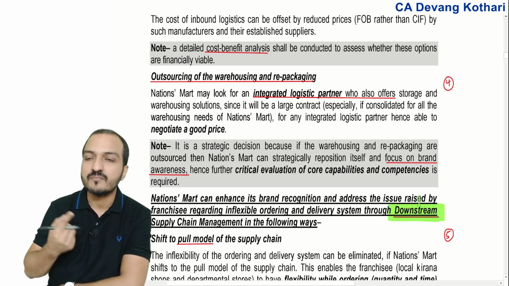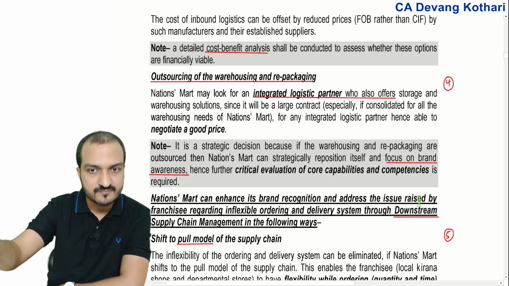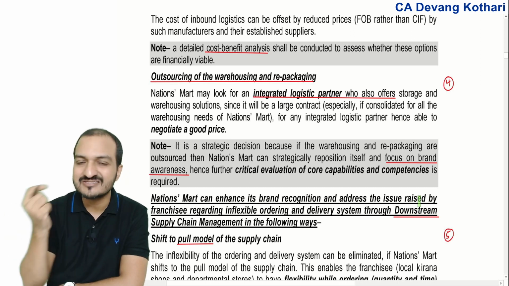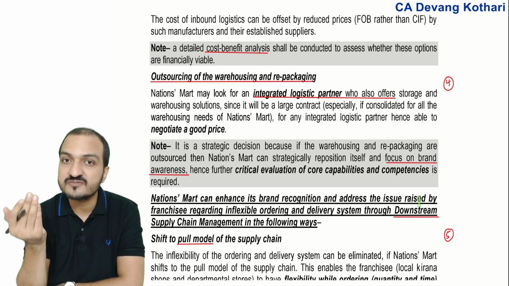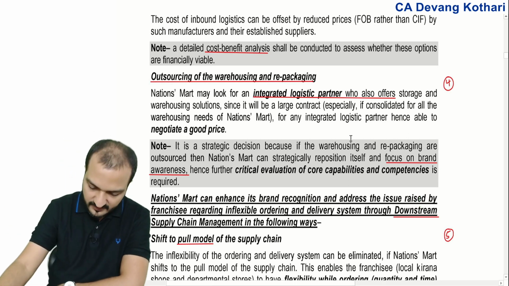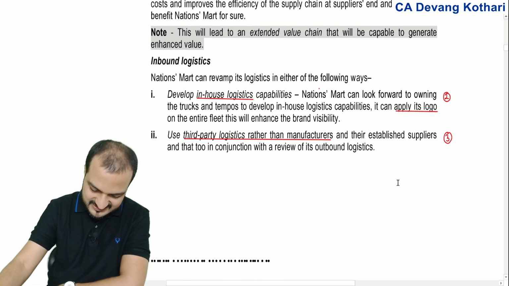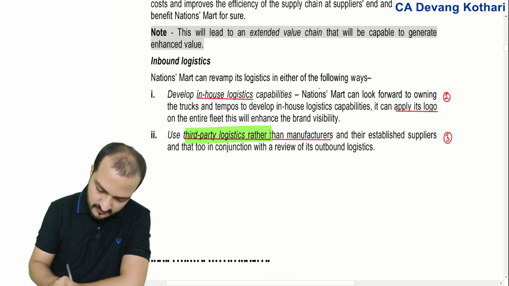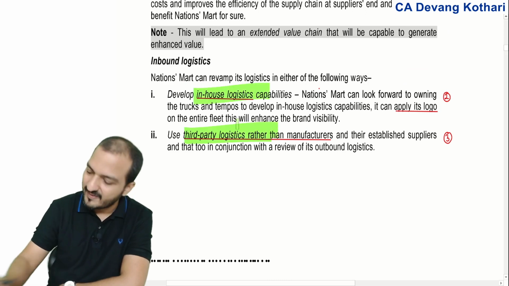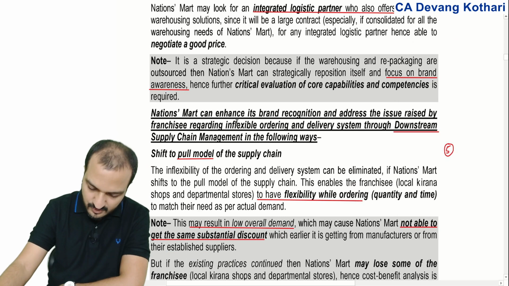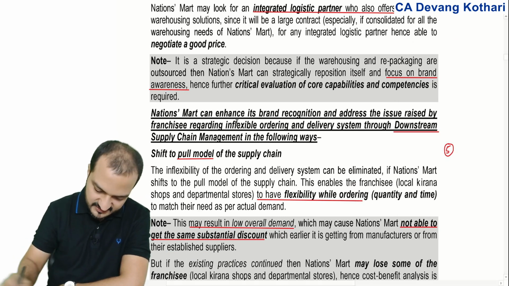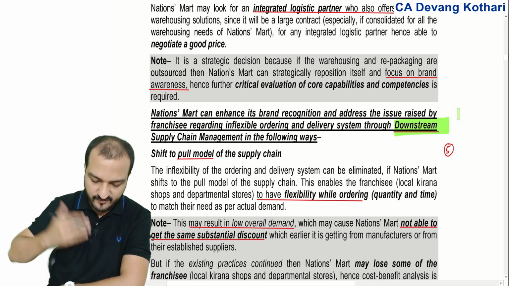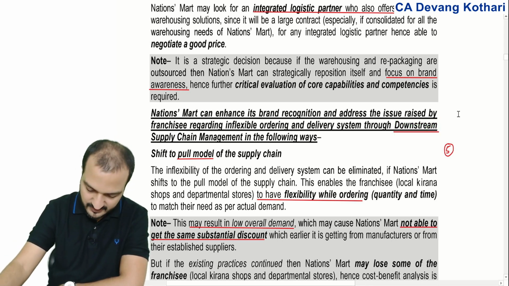Downstream means I'm delivering goods to the kirana shops. Right now, this downstream transport is also happening through some transport operators. So you can club your previous point over here, which said that you can use third-party or in-house logistics. You can put that same point over here also, that you can use third-party or in-house logistics for downward transportation also.